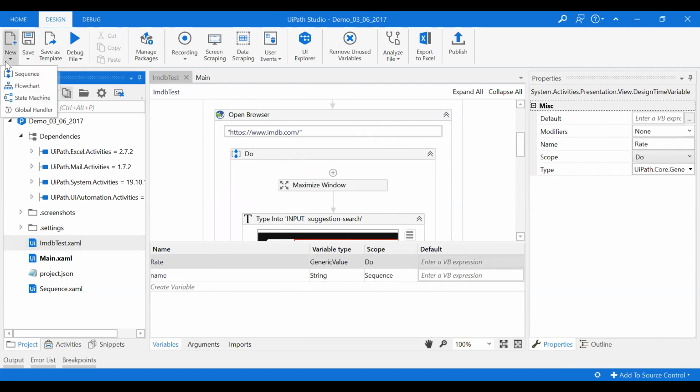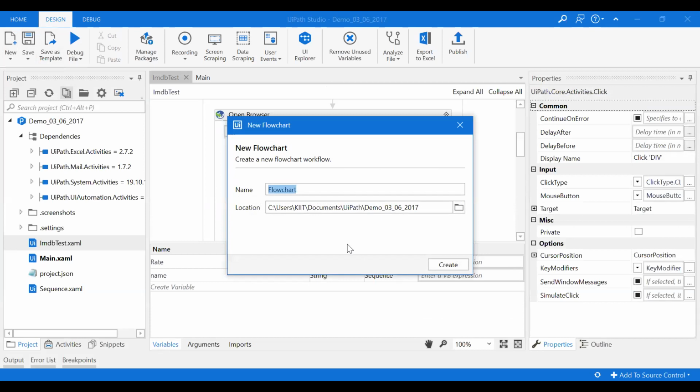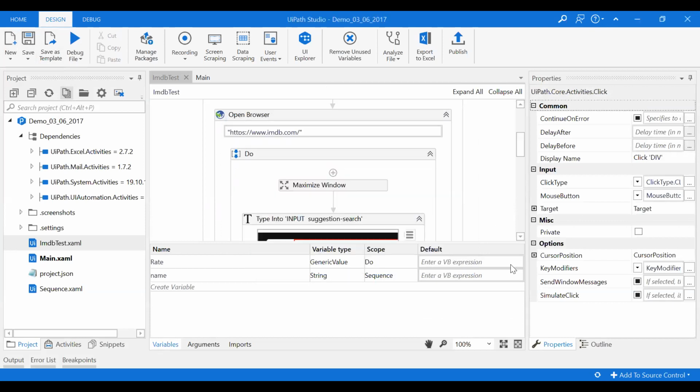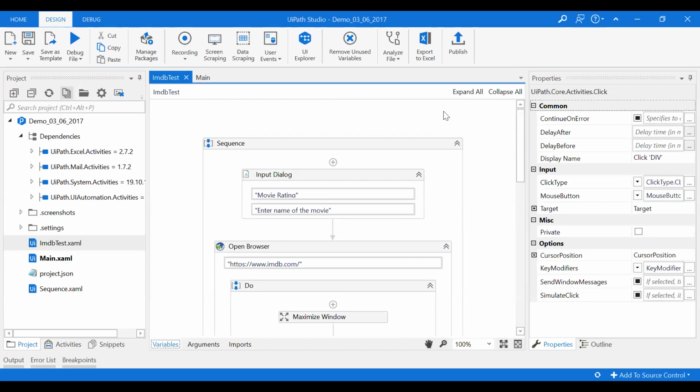There is another programming type which is also available called flowchart. We can create a flowchart type programming environment also. We will see flowchart later. Right now we concentrate on the sequential type. Similarly, you can also create state machines. If it is a flowchart and you declare anything on top of the flowchart, that will be your global variable. Anything you define on the children of the flowchart will be a local variable. Same thing in sequence.